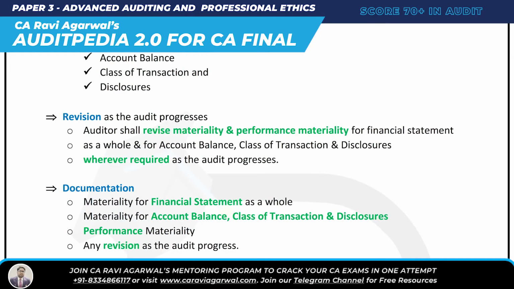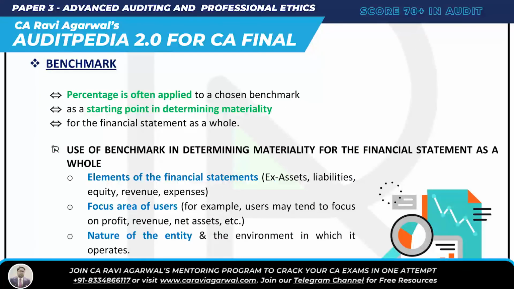Then the next requirement is documentation. Here in documentation, you have to document the materiality for the financial statement as a whole, materiality for ABCD (account balance, class of transaction and disclosure), performance materiality, and any revision as the audit progresses. So these are the requirements. Very simple. And the last, which people find confusing, is benchmark. But this is so simple.